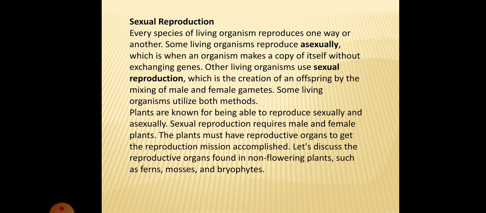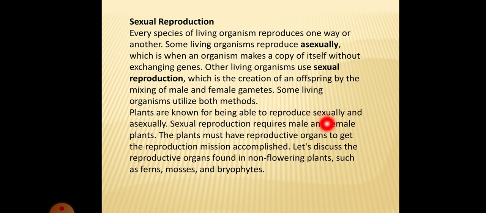The female sex organ in non-flowering plants is the archegonium. The archegonium is a multicellular structure of the gametophytic phase of certain plants. Every species of living organism reproduces one way or another, that may be asexual as well as sexual. It might be vegetative reproduction also.